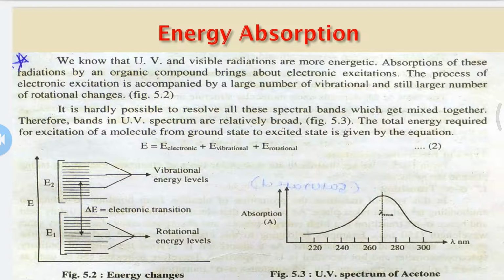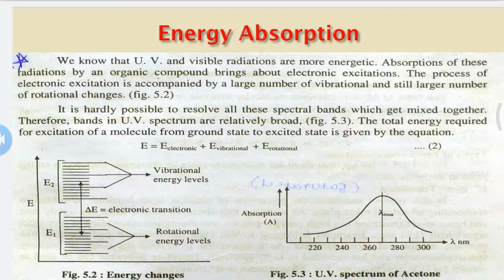In between, the electronic transition takes place. The absorbed light energy is calculated as E1 minus E2. UV spectra are relatively broad.